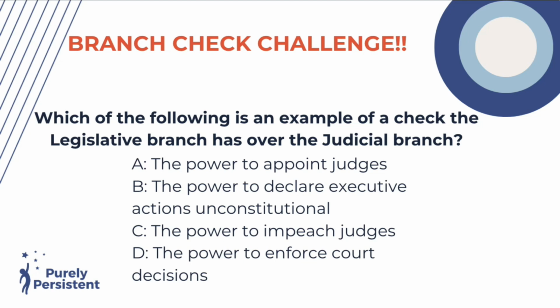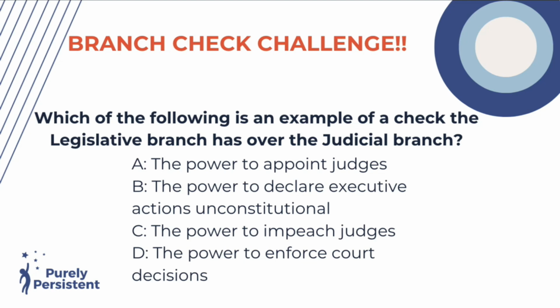Which of the following is an example of a check the legislative branch has over the judicial branch? The power to appoint judges, the power to declare executive actions unconstitutional, the power to impeach judges, or the power to enforce court decisions.